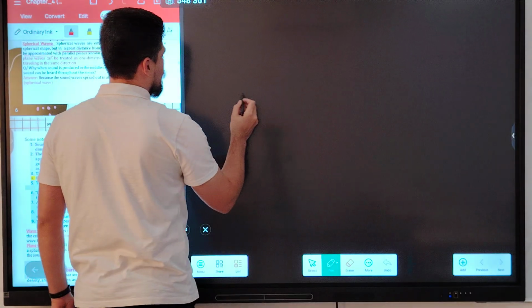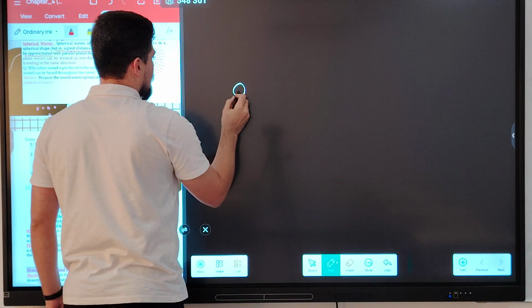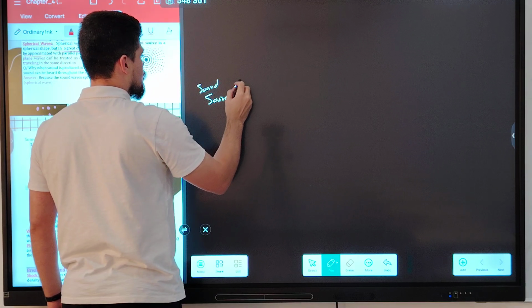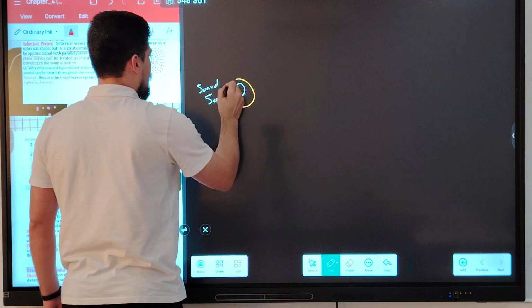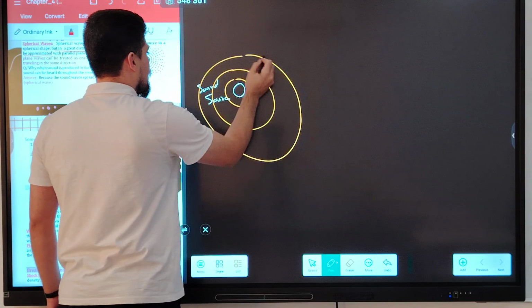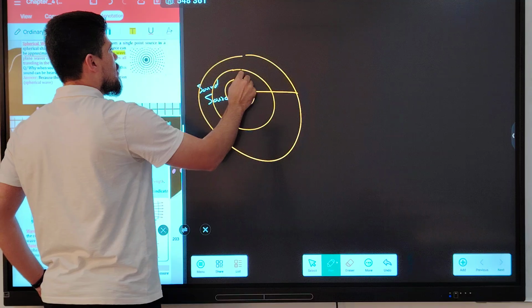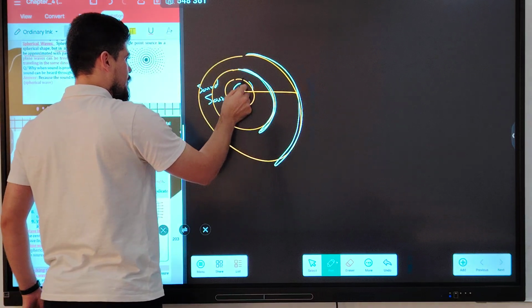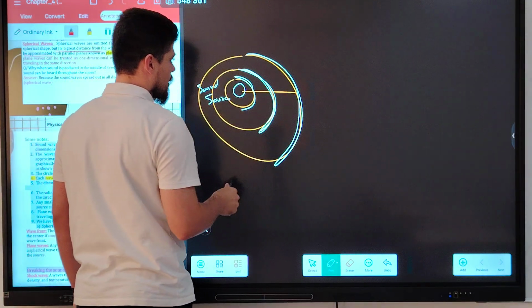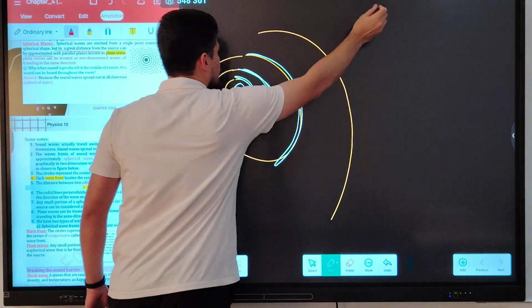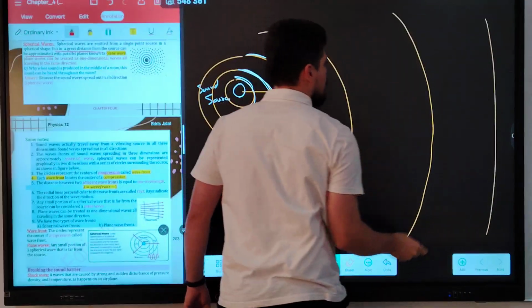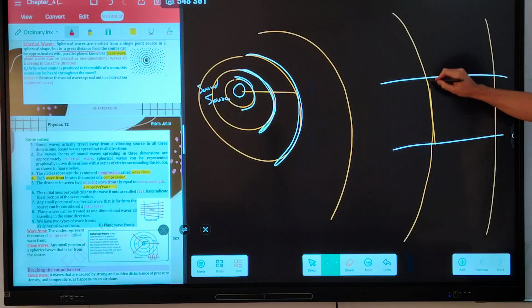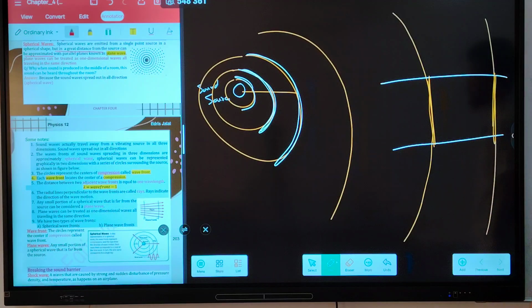As you can see in this figure, for example, assume that this is the sound source. In a small distance, the shape of the wave is spherical. Look. The shape of the wave is what? Spherical. But in a great distance, as you can see, the shape of the wave becomes what? Almost parallel to each other.